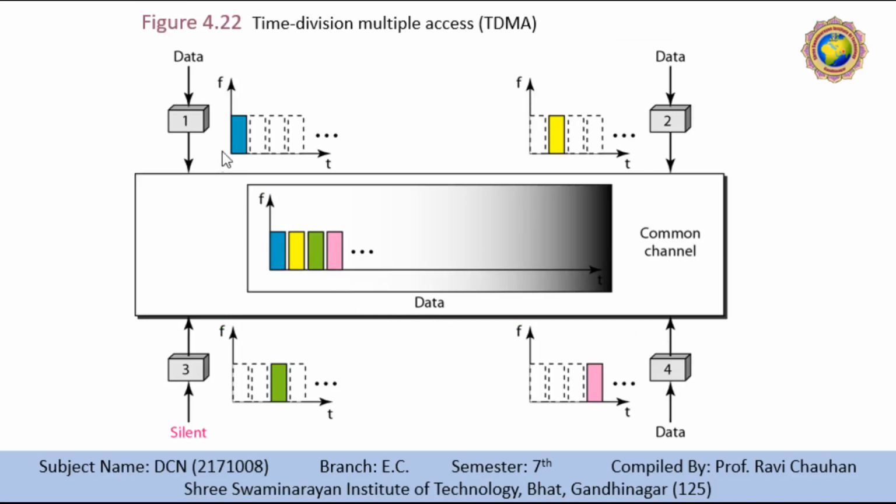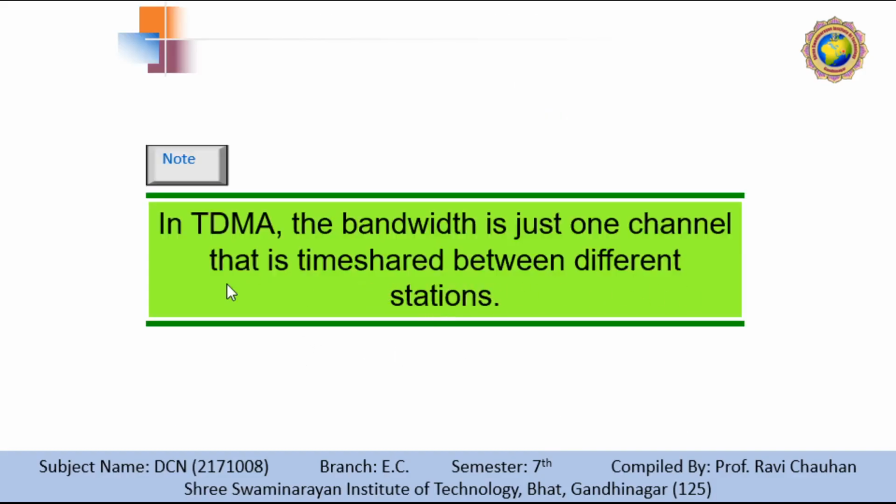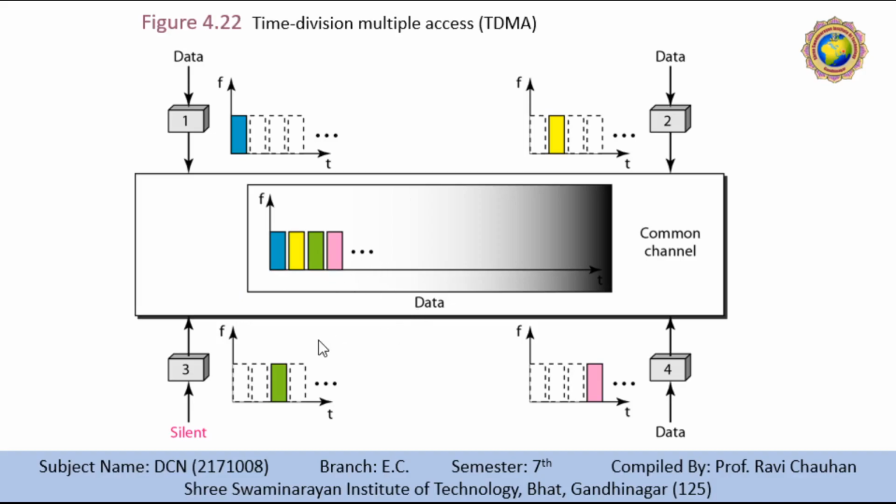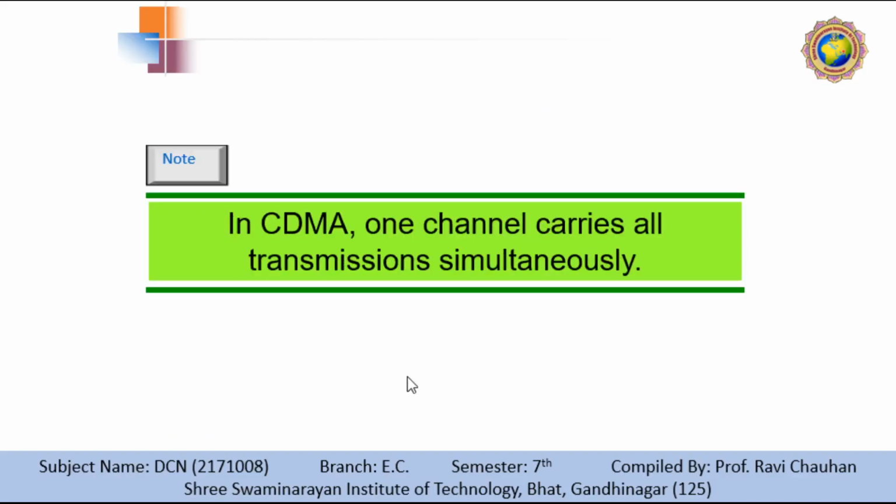In TDMA, a particular slot is given to each station, and they are combined with the help of guard times. And in the last, CDMA, a different code is given to each and every station, so they can transmit data simultaneously at any time.